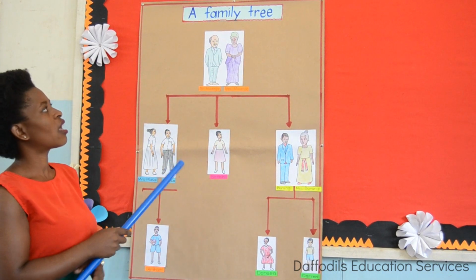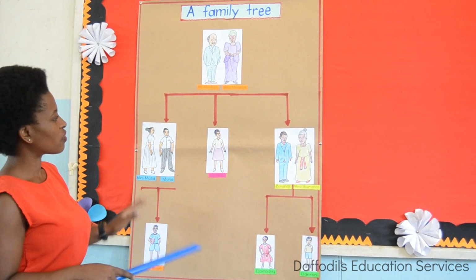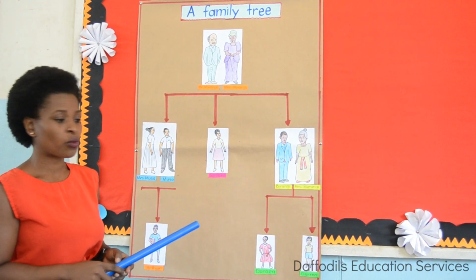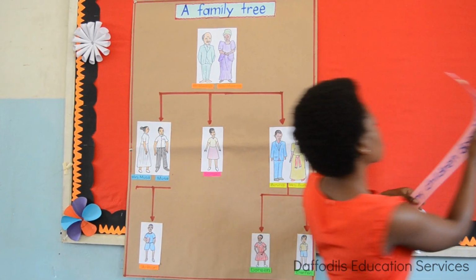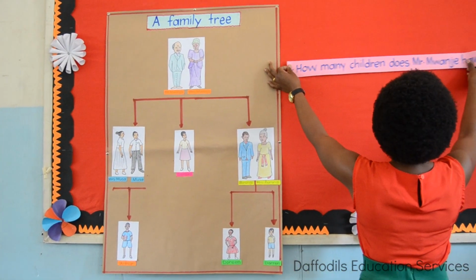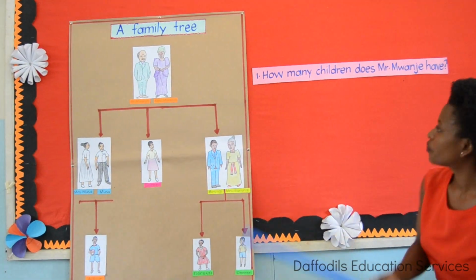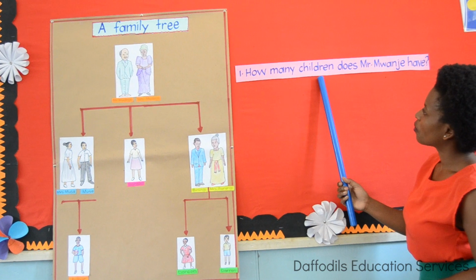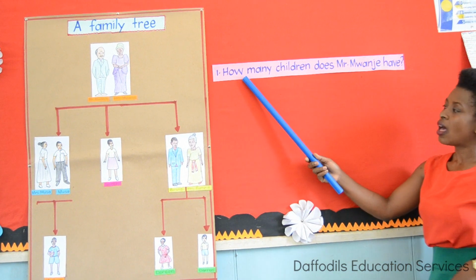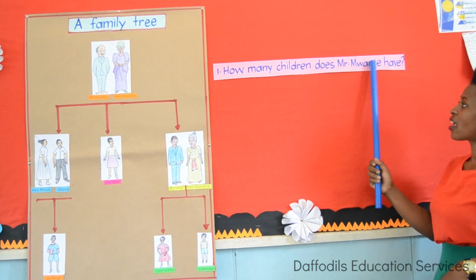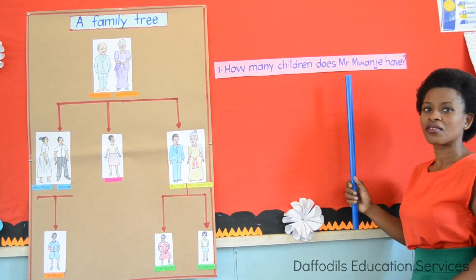Now, as you can see our family tree, I have some questions for you. So look at the pictures very well. Look at my family very well so that you're able to answer these questions. So I have this question here. Can we all look here? Can we read this question together? Let's read number 1. How many children does Mr. Mwanje have?